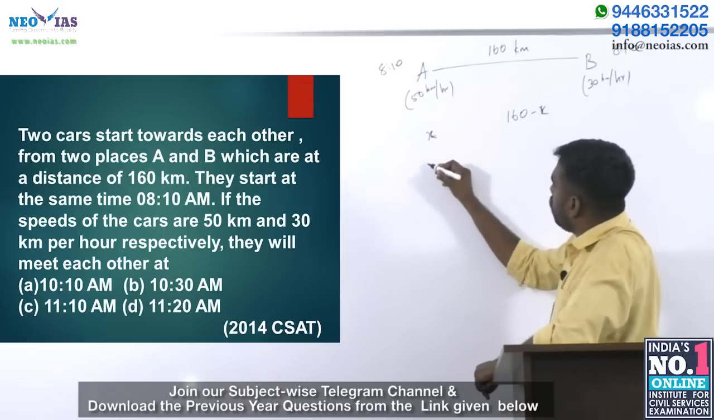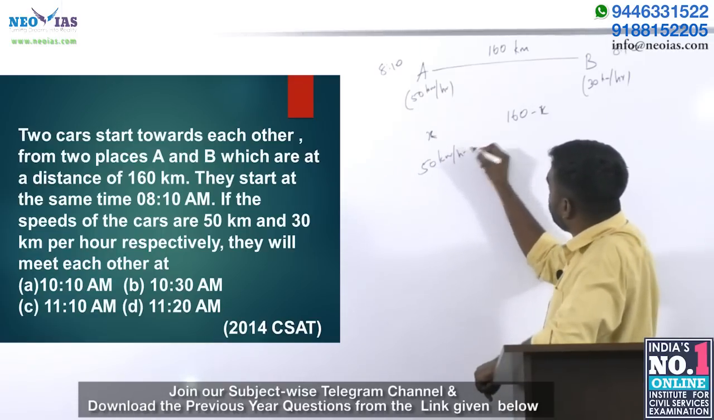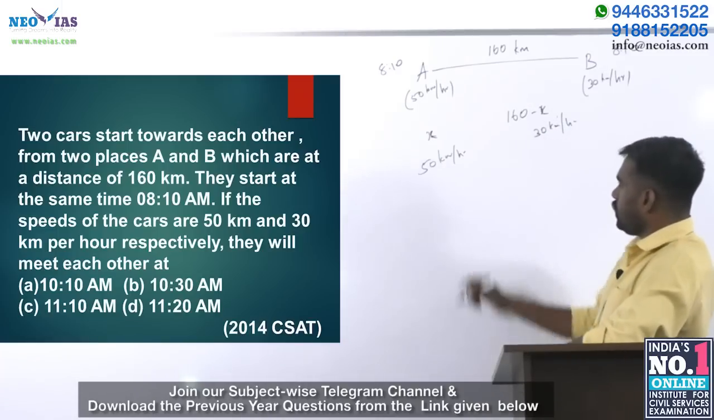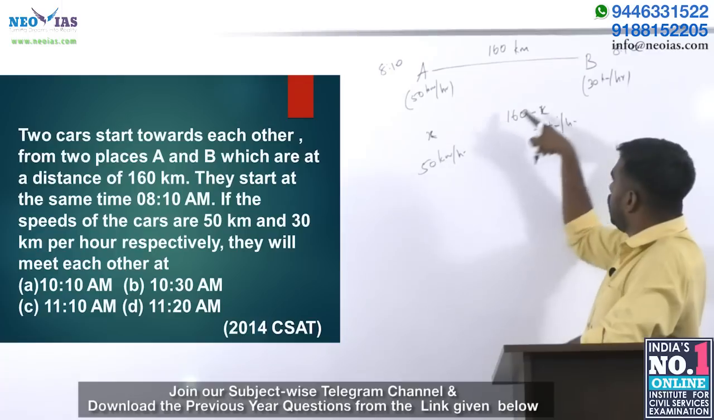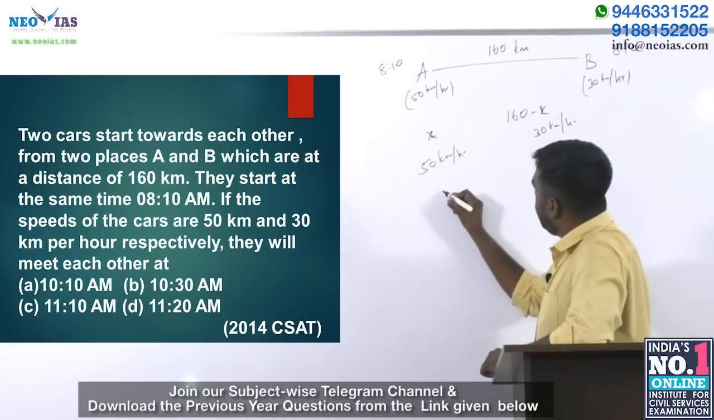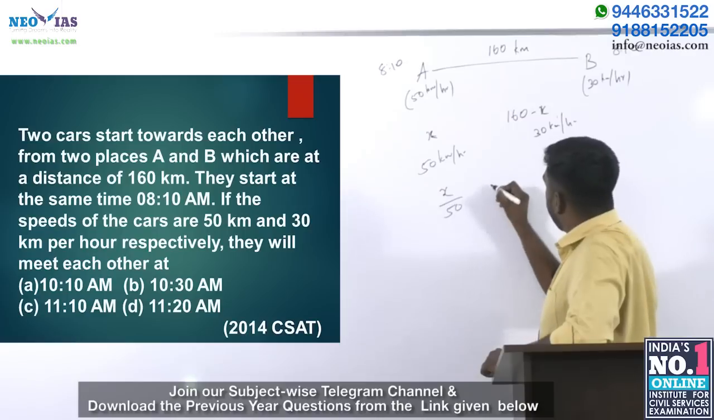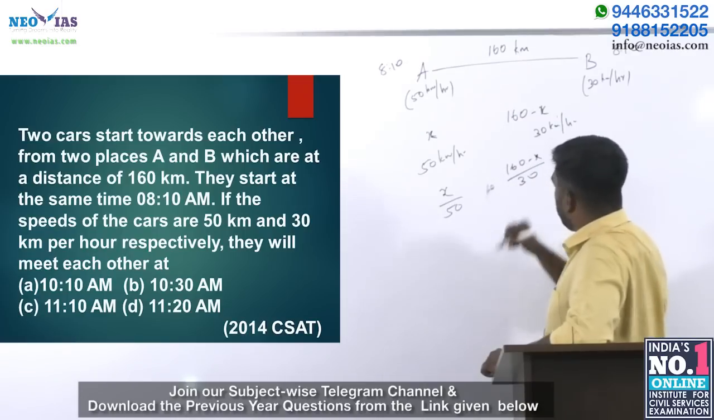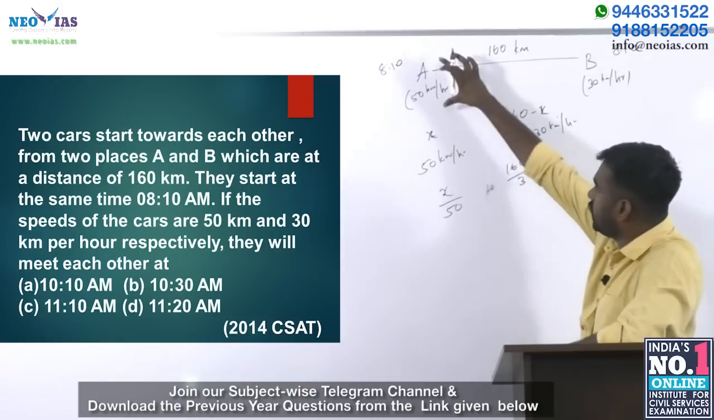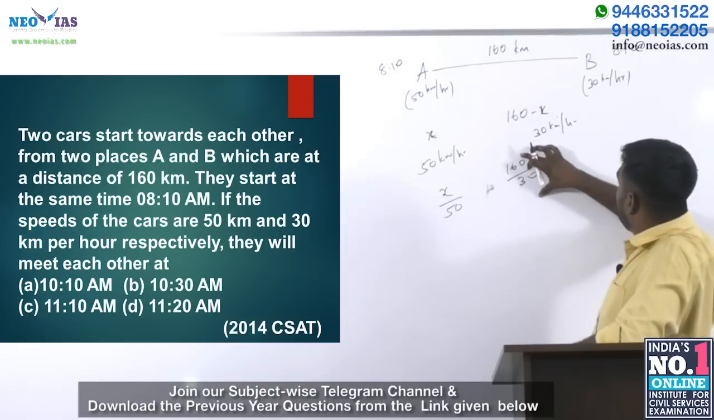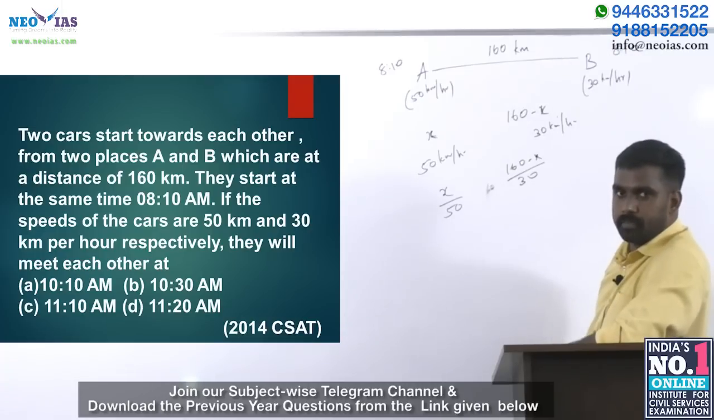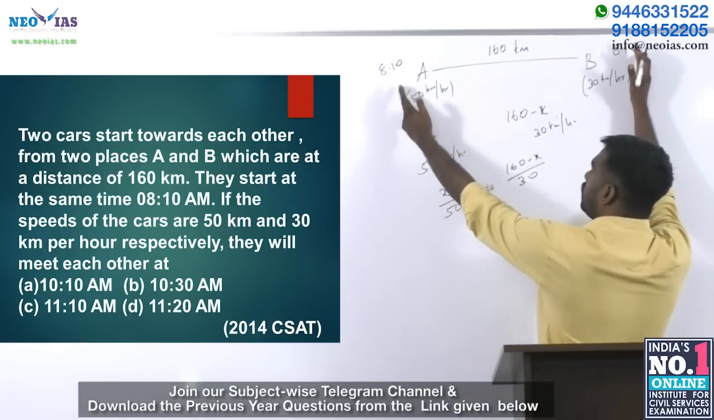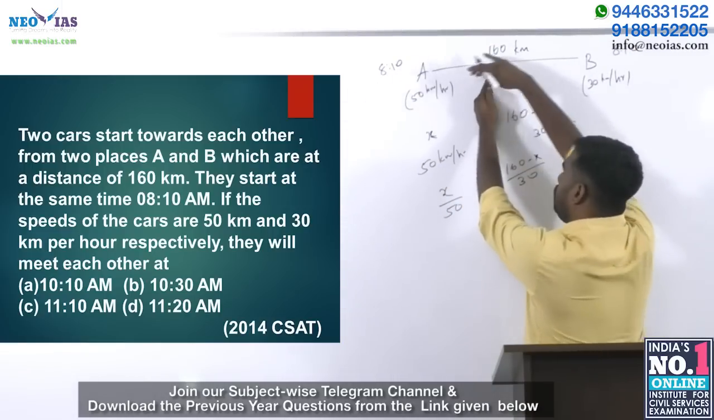This distance is covered at the speed 50 kilometers per hour, and this distance at 30 kilometers per hour. So for x distance at 50 kilometers per hour and 160 minus x at 30 kilometers per hour, we can write x by 50 and 160 minus x by 30. This is the time taken by the car from A, and this is the time taken by the car from B, right? But the times taken are the same. Why? They start together, so they meet at the same time.